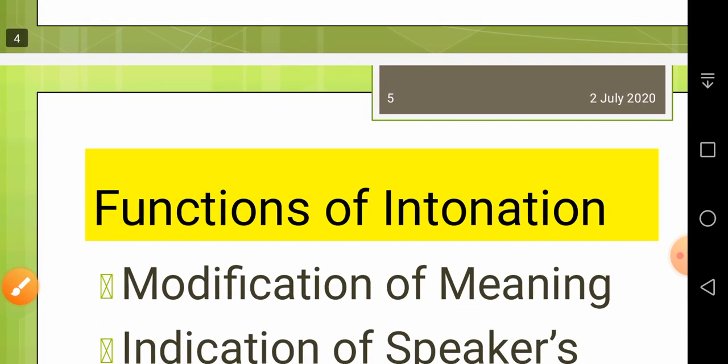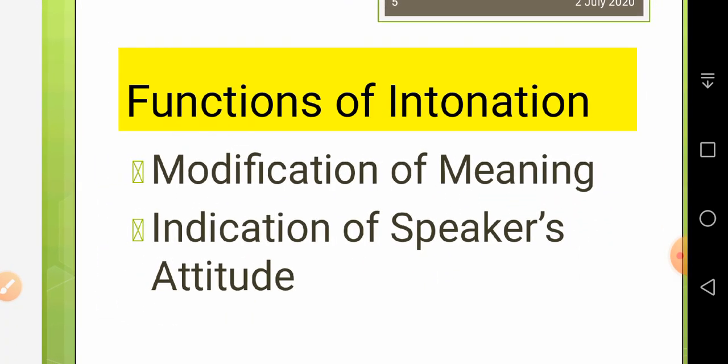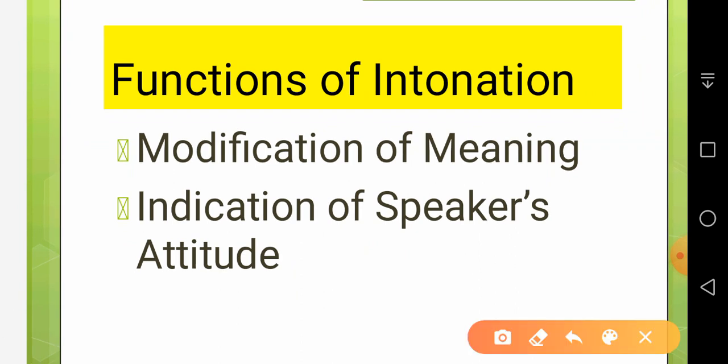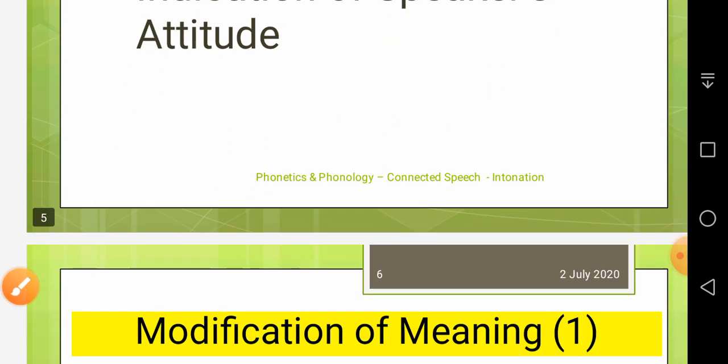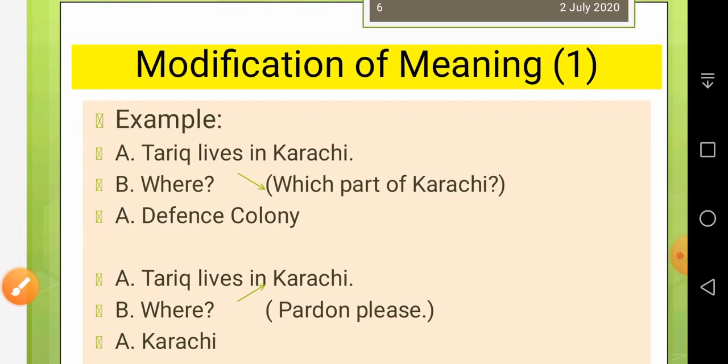Okay, now what are the functions of intonation? It does two very important functions. One is the modification of meaning. The meanings are changed with the help of raising and lowering of the voice. And second, the speaker's attitude can be deduced from his or her intonation. Just by the tone we can tell what type of attitude is being shown to us. First, let me talk about modification of meaning.